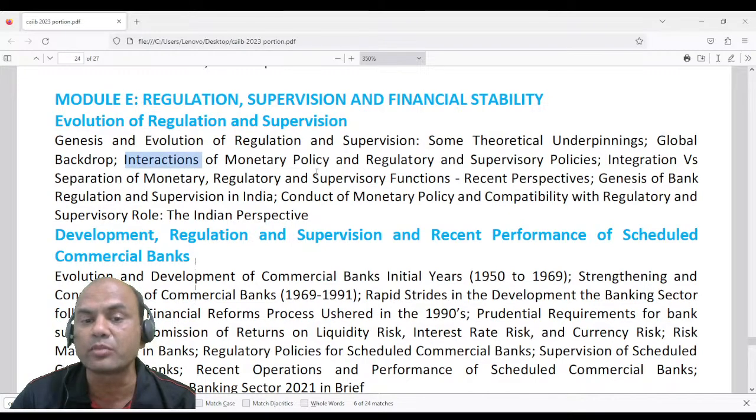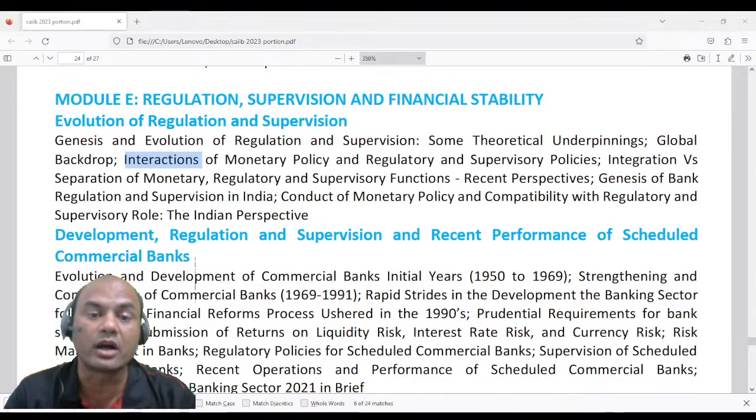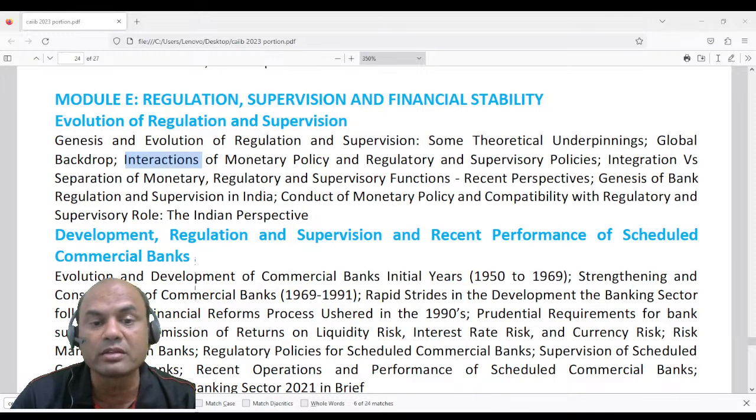Interaction means where the monetary policy and the supervisory policy have a conflict with each other. This is very important, because the supervisory policy will always try to supervise the banks and bring down the risk, while monetary policy always tries to maintain stability, inflation. So that's why interactions of monetary and regulatory and supervisory policies. Then integration versus separation of money.